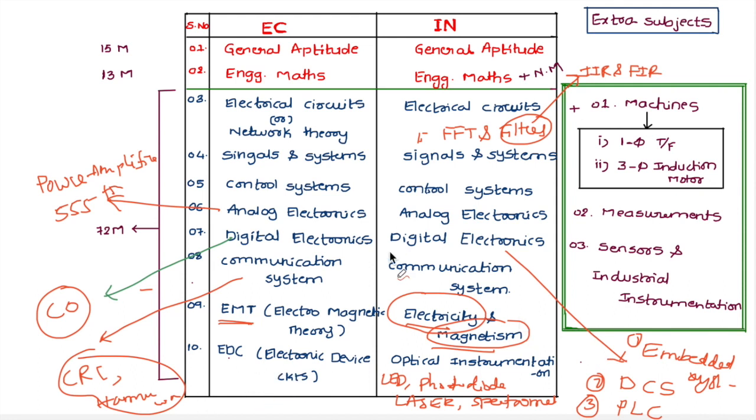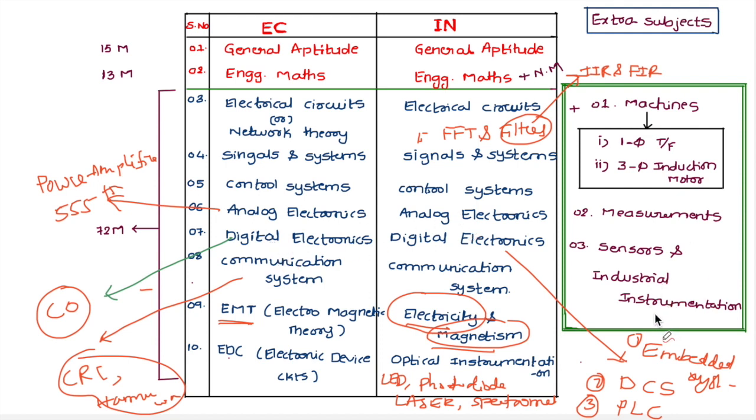And in addition to these subjects, instrumentation students have some extra subjects. Those are machines, which are included in electrical circuit, which are already explained, right? Single phase transformer and 3-phase induction motor. And when it comes to measurement part, this is an additional subject for instrumentation students. The subject is not available in EC.